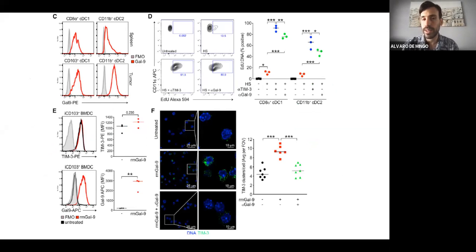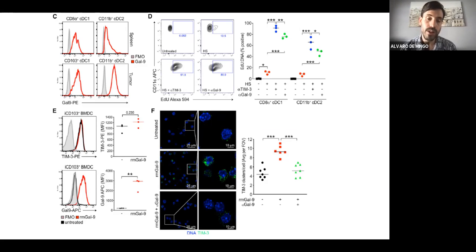One of the things that we did was check the galectin-9 expression in splenic and tumor dendritic cells, and we were able to see that they have a really high expression of galectin-9. So it makes us think that it could also be a potential target. So at that point, we used CD103 bone marrow dendritic cells that have a lower expression of galectin-9, so that way we were able to overexpress galectin-9 in these cells. We saw that this recombinant Gal9 was not having an impact on the expression of TIM-3, but we can see a nice increase in the expression of galectin-9.